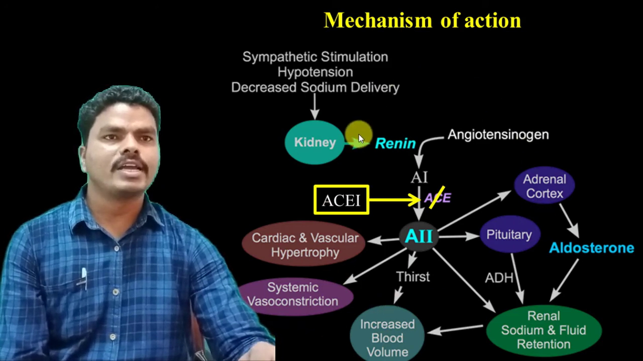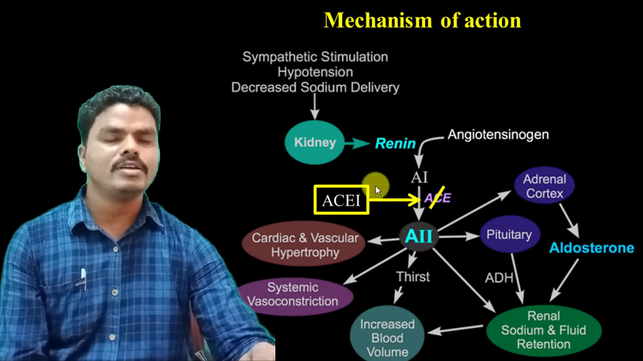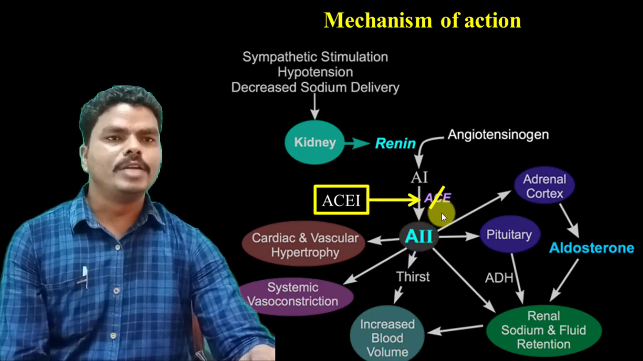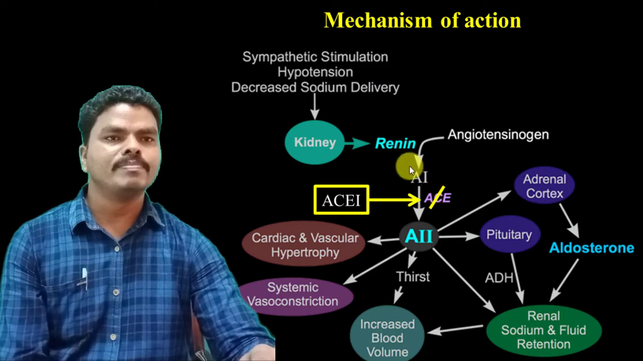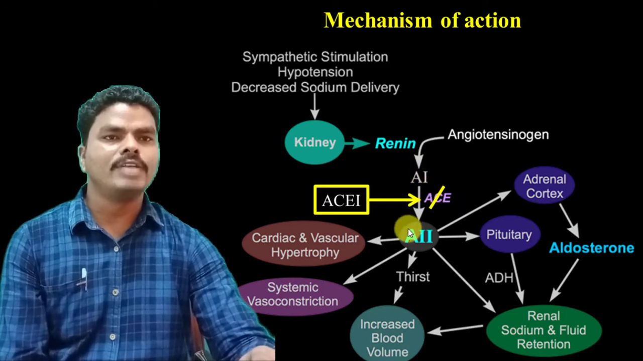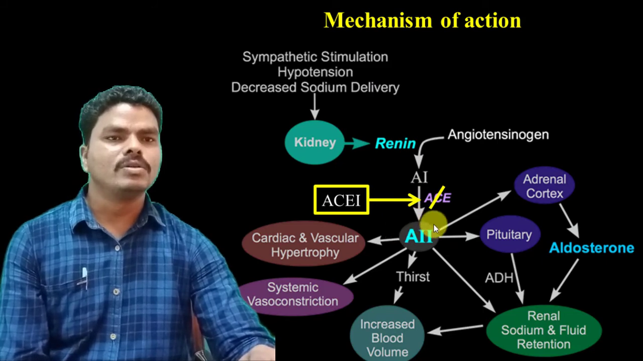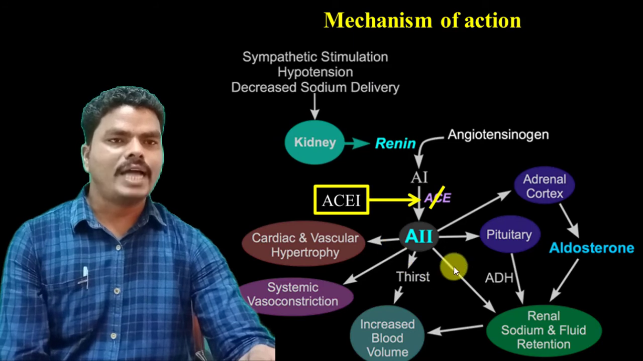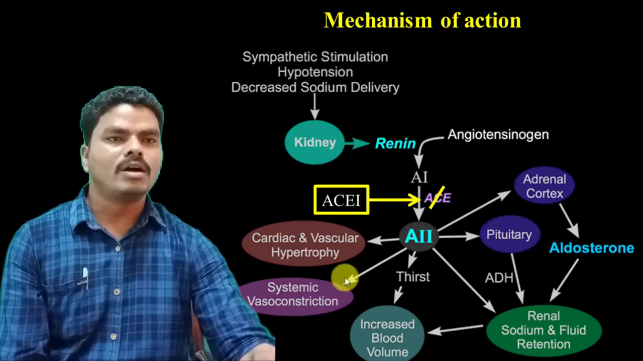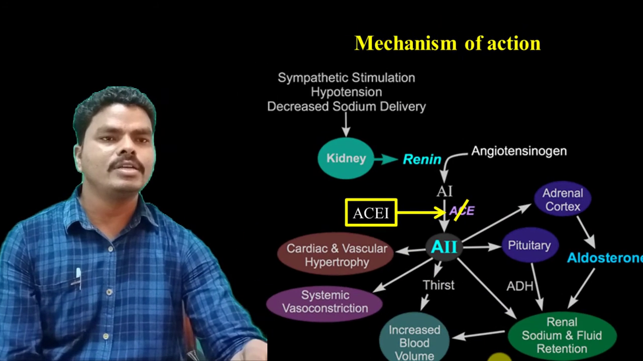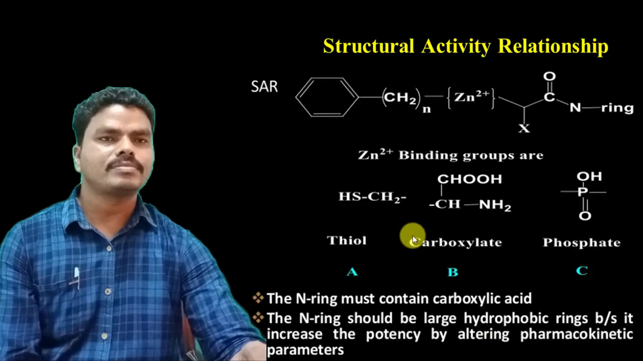I am repeating once again the mechanism of action in the case of angiotensin converting enzyme inhibitors. The ACE inhibitors inhibit the angiotensin converting enzyme, thereby the conversion of angiotensin 1 to angiotensin 2 is inhibited. So when it is inhibited, the actions of angiotensin 2 are also inhibited, thereby we can reduce the hypertension condition.